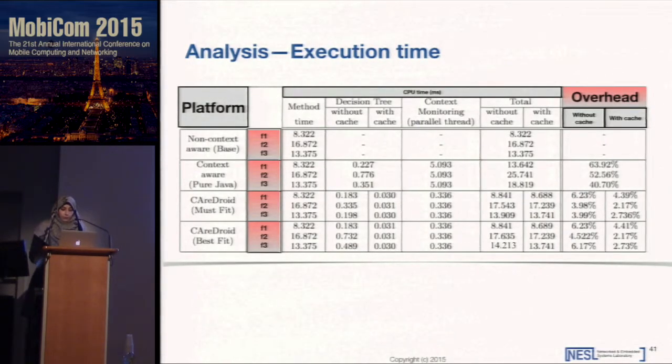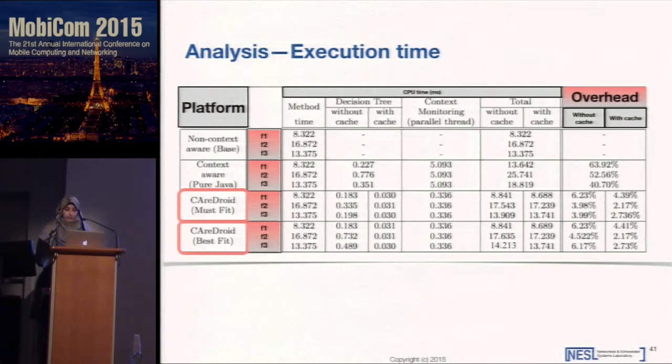This table shows a breakdown of the execution time for each part of the CareDroid system. I will walk you through the important numbers that I want to focus on. Again, we provide two levels of complexity to map from context to method: a binary criteria called must fit, and a relaxed criteria called best fit. In must fit, a method is considered a valid candidate if the current context satisfies all operation ranges for all the sensitive contexts. In the second policy, best fit, a method is a valid candidate if the current context satisfies at least one operation range of the sensitive contexts. The choice of the policy is determined in the configuration file.